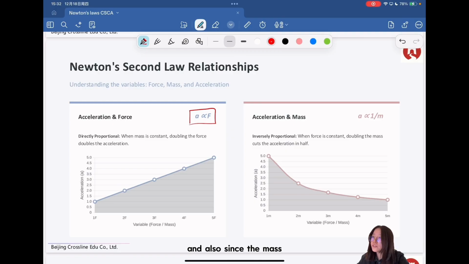And since mass is related to inertia, the greater the mass, the harder it is to change the object's motion, which means the acceleration is inversely proportional to the mass. So when force is constant, doubling the mass will cut the acceleration in half. So the acceleration will become 1/2 of its previous value.